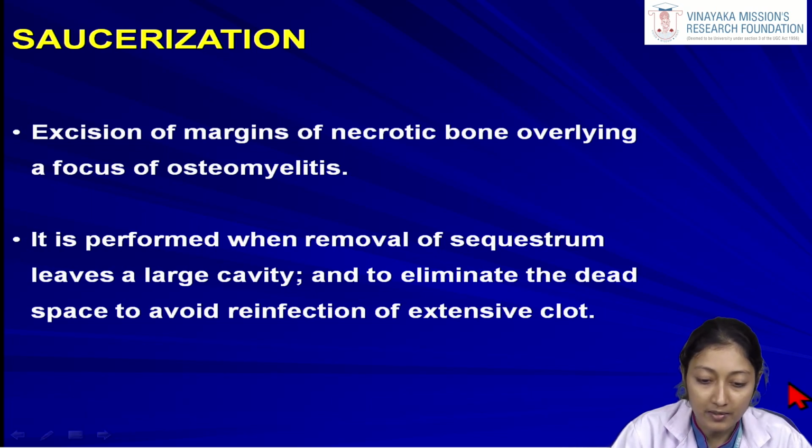So already there is a jaw osteomyelitis, and we have taken the patient for a sequestrectomy. We have removed the sequestrum, nicely cleaned the area, and done the debridement. Then there is a huge or large cavity, a dead space, which remains in the jaw bone. To eliminate such a large cavity, we can do a procedure known as saucerization. It is done in order to eliminate the dead space to avoid reinfection of the extensive clot. So we have to take care of that large hollow cavity.